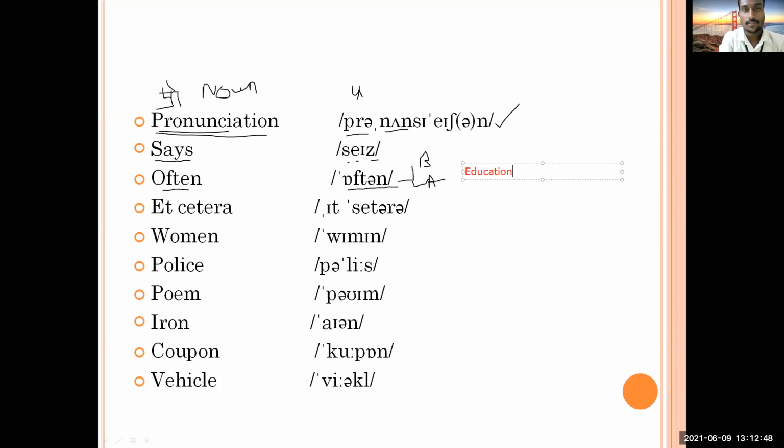Because this is American English. In American English, people call it one way, and in British English, we call it another. So if you ask me what to follow, I will suggest you can follow anyone, if you are convenient with British English, British pronunciations, you can call it that way. And if you want to follow American English and American pronunciation, in that case, you can follow American also. So both are right.